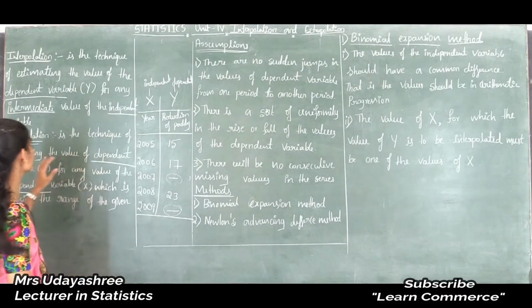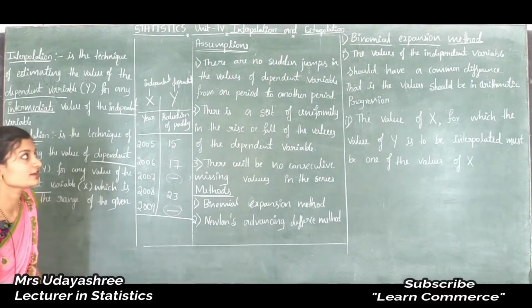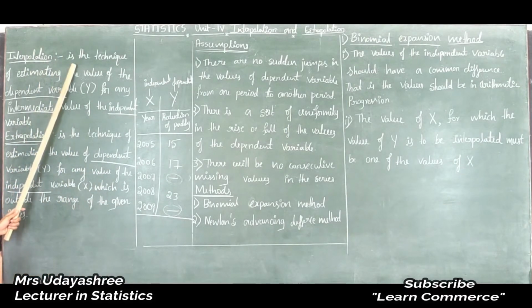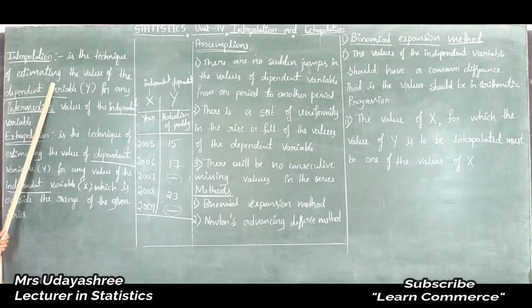Let's see the definition of interpolation. The definition of interpolation is the technique of estimating. Technique of estimating, in the sense, this is one technique to estimate the unknown value.